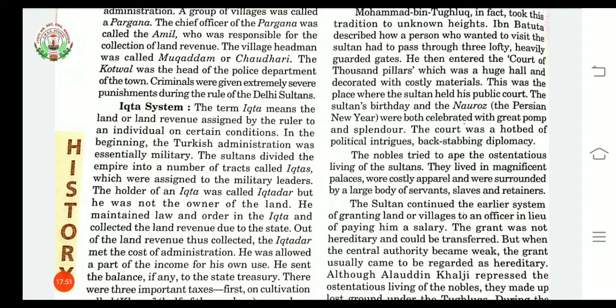There were three important taxes. First, on the cultivation, called kharaj. In this, half of the production was paid as tax, 50%. Second, on cattle. Third, on houses.